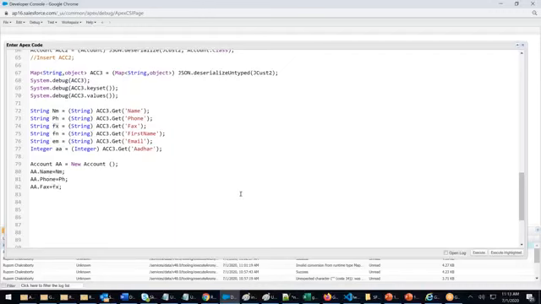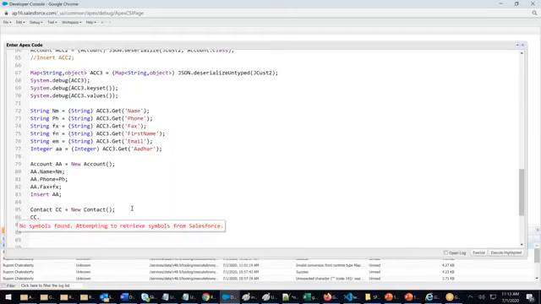Then I will say insert a. Next, contact cc equals new contact. Then I will say cc dot first name equals fn.